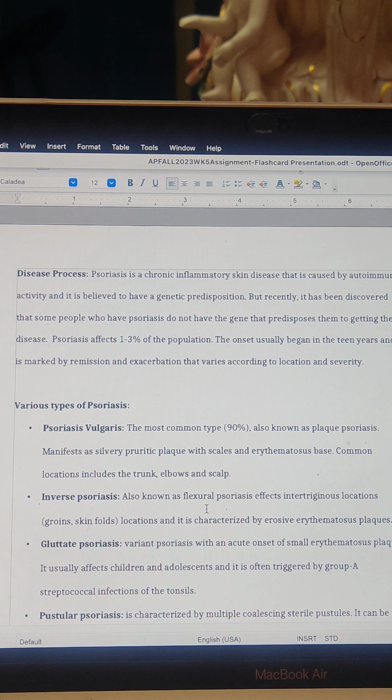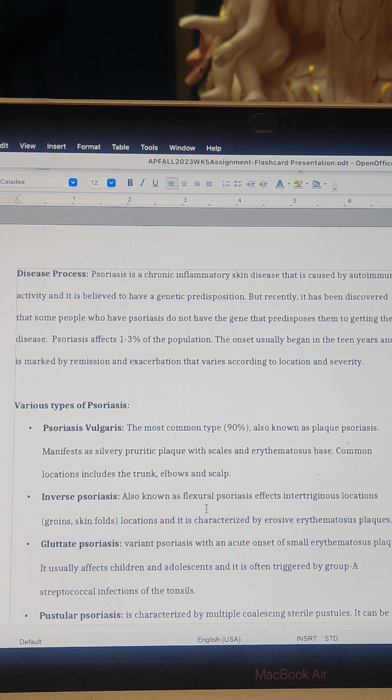I did my flashcard presentation on psoriasis. Psoriasis is a chronic inflammatory skin disease that is caused by autoimmune activity, and it is believed to have a genetic predisposition. But recently it has been discovered that some people who have psoriasis do not have the gene that predisposes them to getting the disease. Psoriasis affects about 1 to 3% of the population.